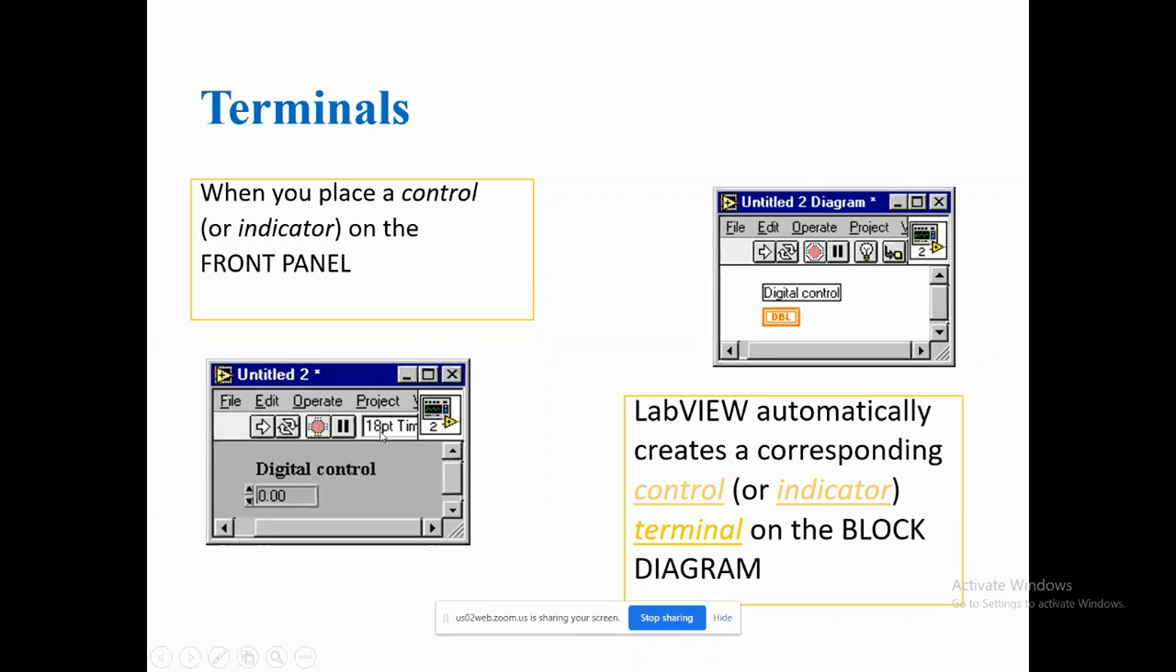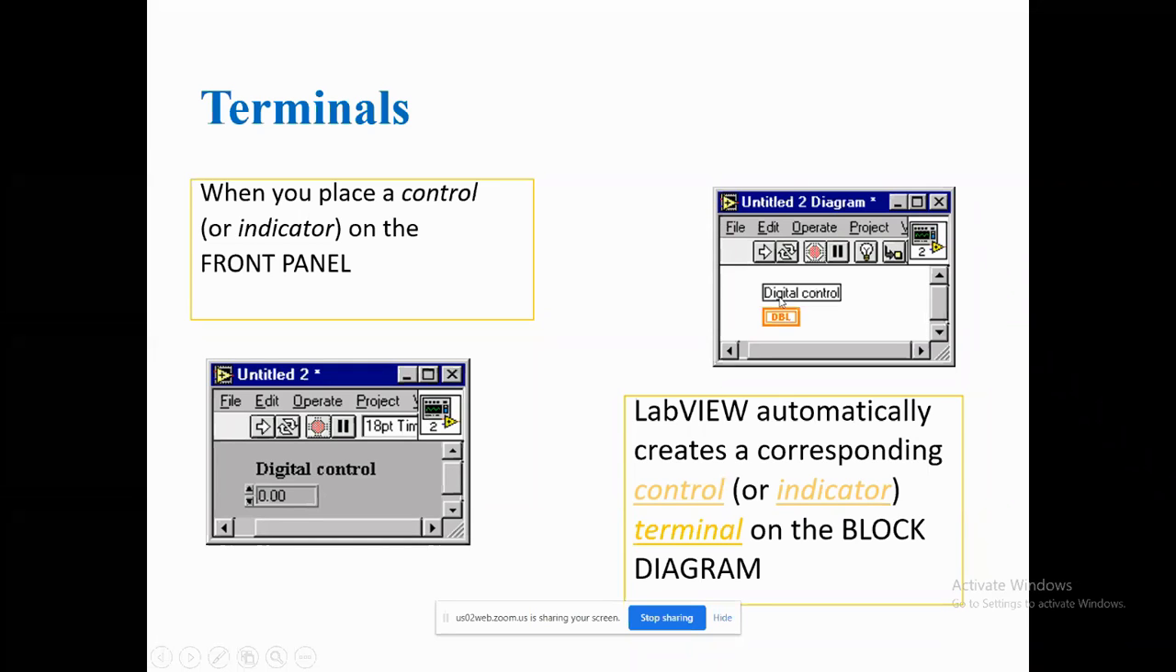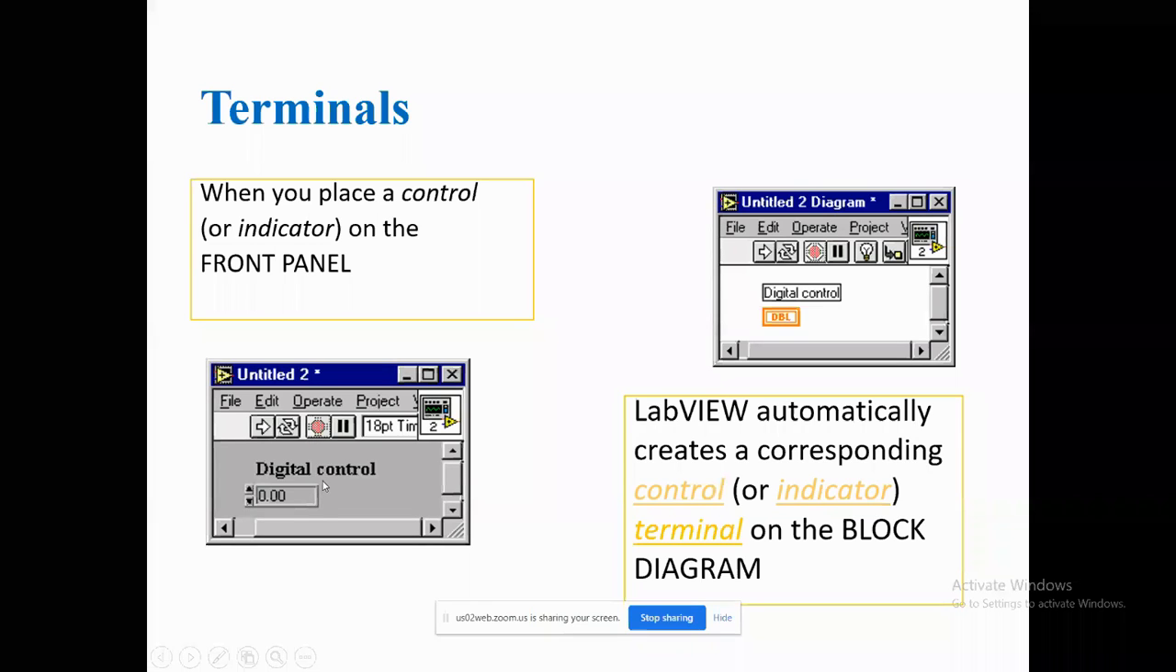Look here, one more thing I want to clear. The moment you put a controller or indicator on the front panel, such as this digital controller, its corresponding controller, display or indicator will simultaneously appear in the block diagram also. That is the main thing you should remember.